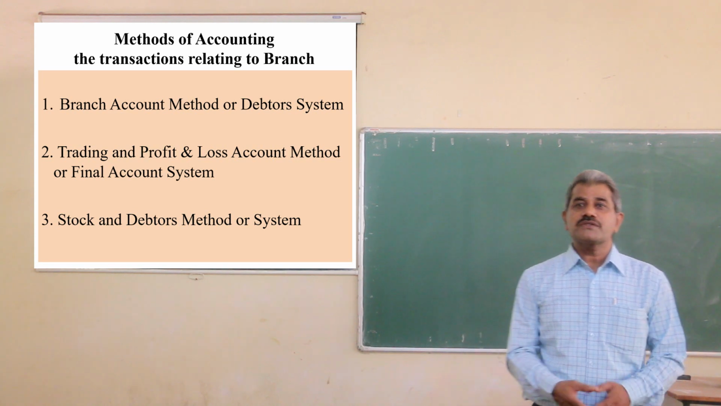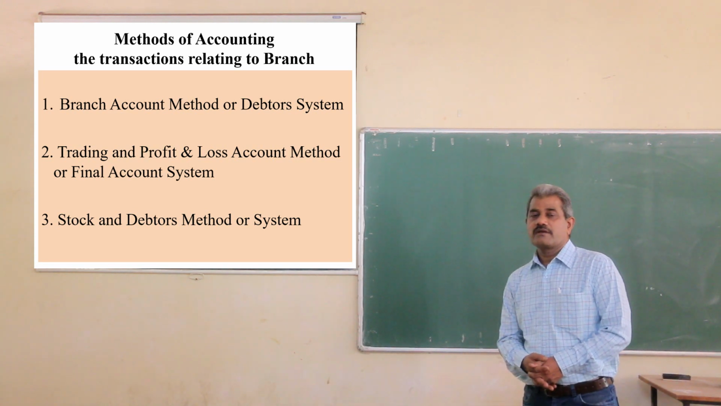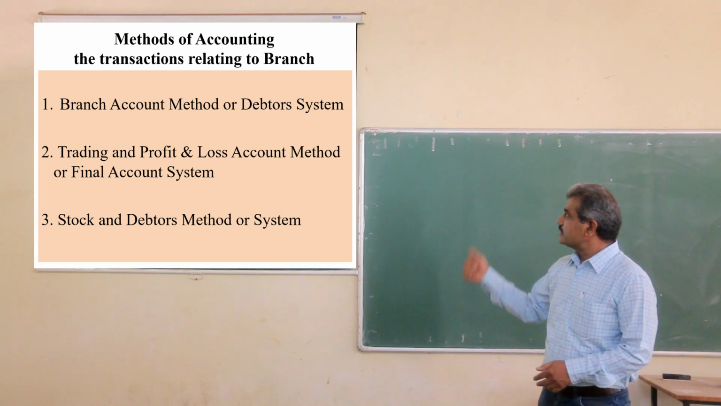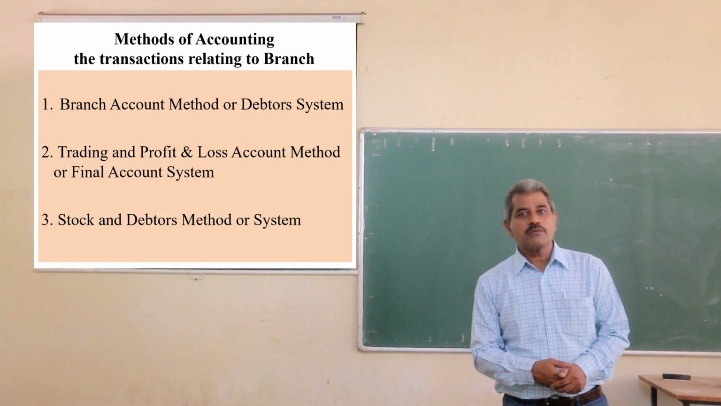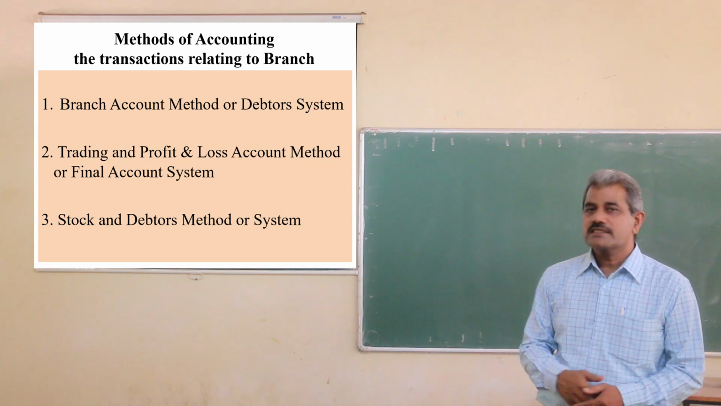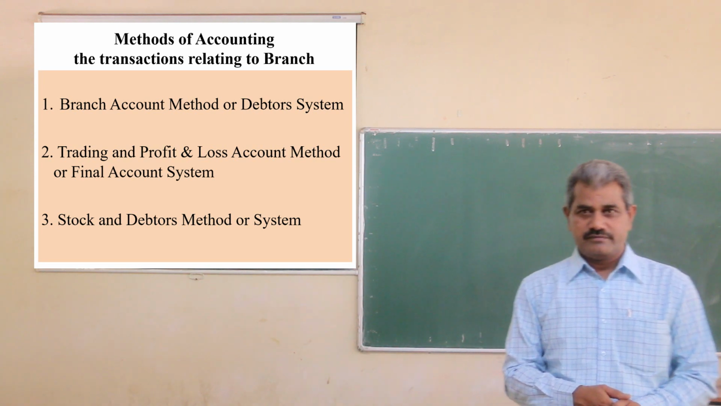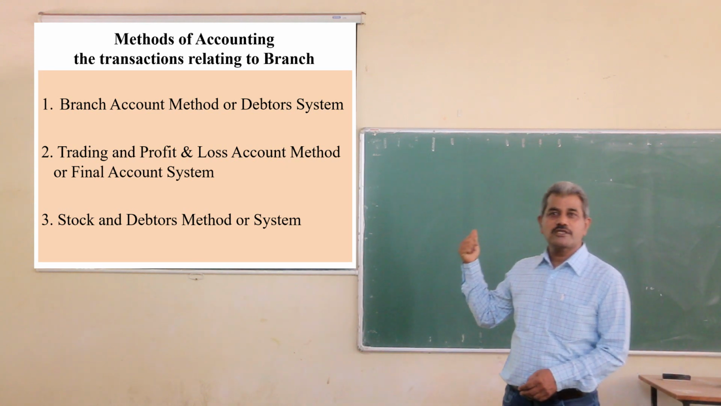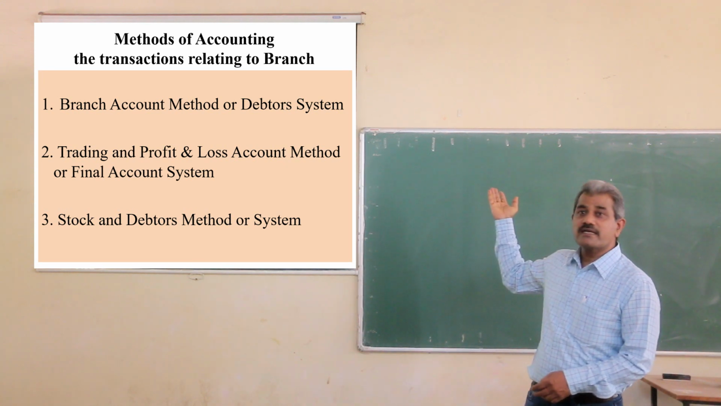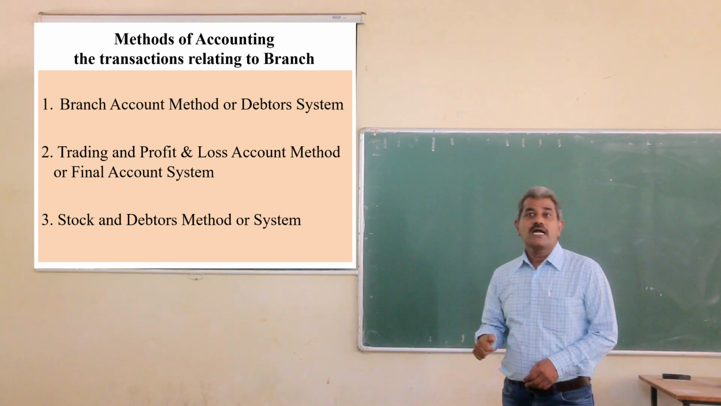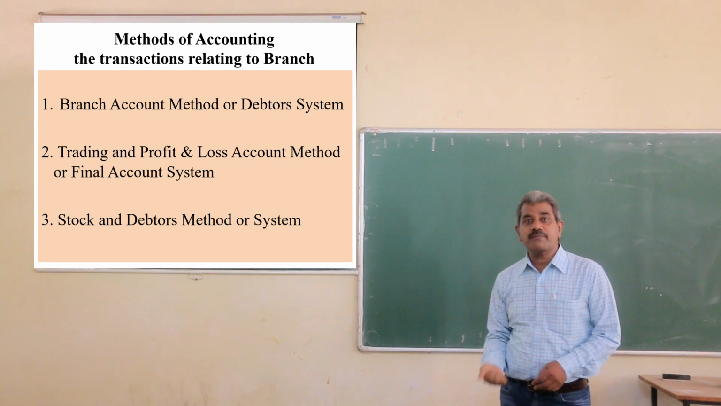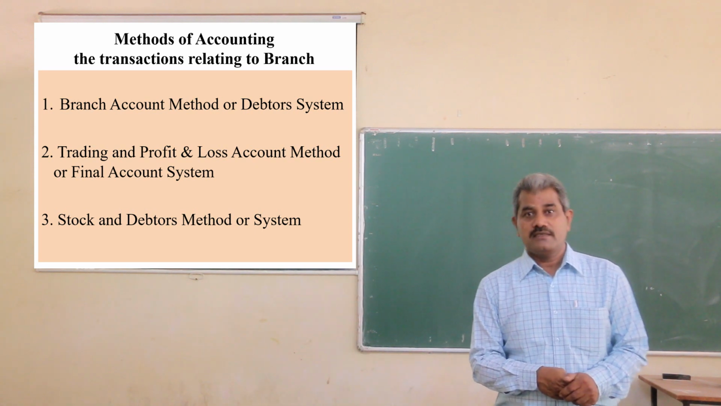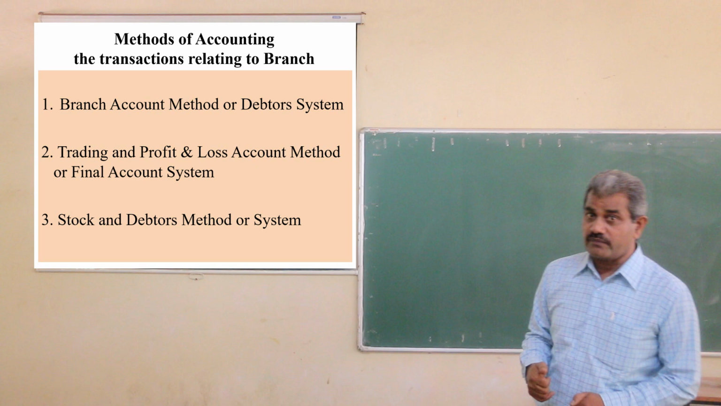There are three methods of accounting. One is the branch account method, second is the trading and profit and loss account method, and next is the stock and debtors method. The first, the branch account method, may be called the debtor system. The second is the trading and profit and loss account method, or we may say the final account method. The third is the stock and debtors method, or stock and debtors system.